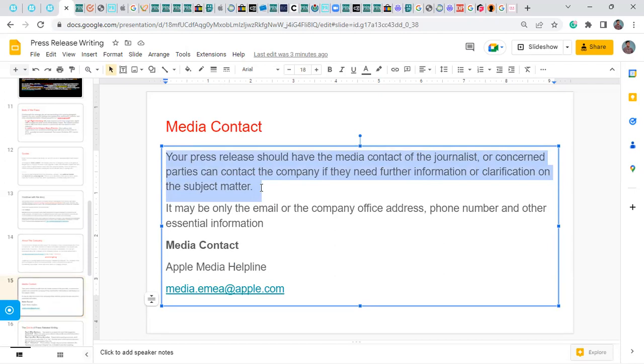Maybe they want to get more information. Remember that they also can build on the information. Then there should be someone that they can reach out to. Also, individuals that see a press release on a website may also be interested. Your press release should have the media contact, so that journalists or concerned parties can contact the company if they need further information or clarification on this subject.